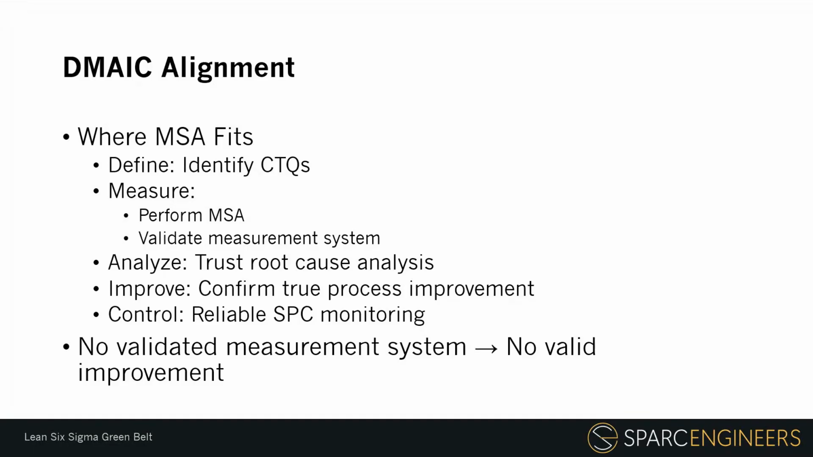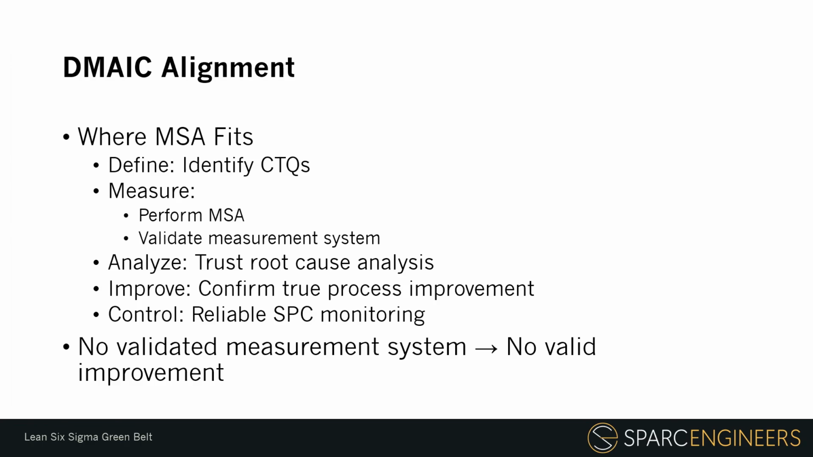In the measure phase, we perform MSA and validate the measurement system. That validation gives us confidence that the data we collect is reliable. In the analyze phase, we use that data to identify root causes. If the measurement system is valid, our analysis is much more trustworthy. In the improve phase, we use reliable measurement to confirm whether the process actually improved. In the control phase, we use reliable data for SPC monitoring, control plans, and ongoing process management.